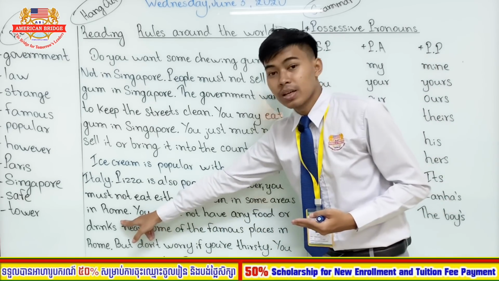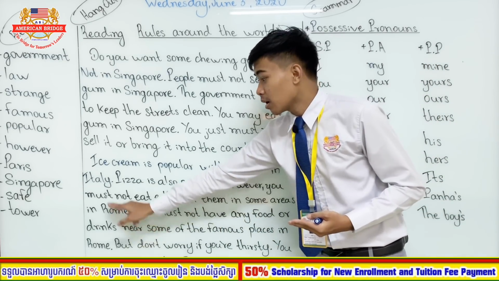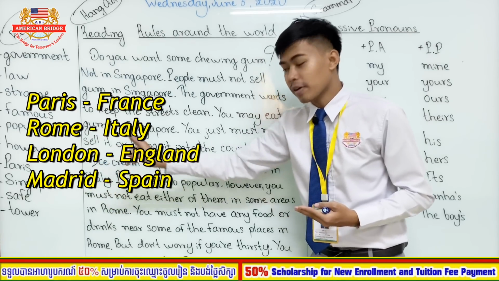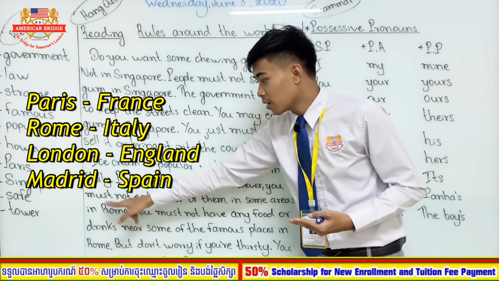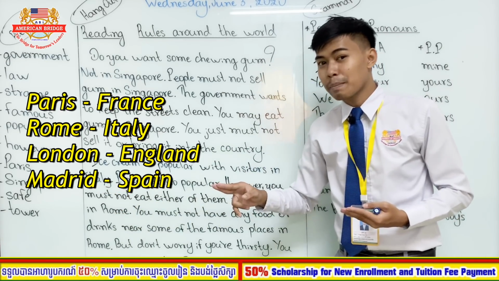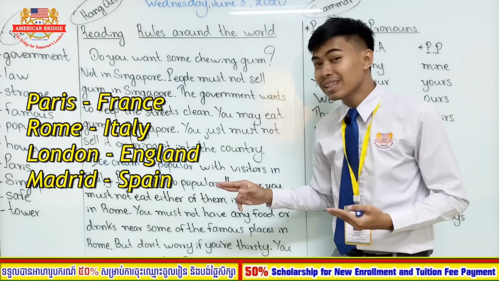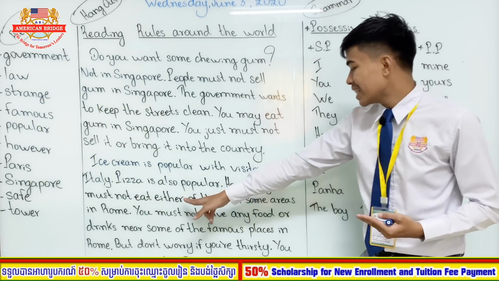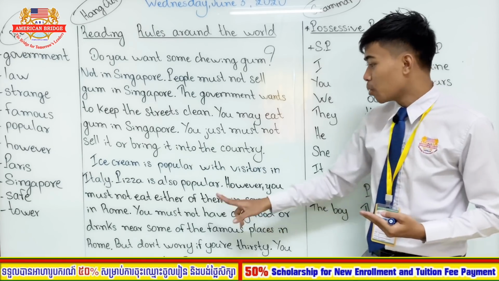You know Rome? Rome is the capital of Italy. Okay, so Paris is the capital of France. Rome is the capital of Italy. London is the capital of England. Right? Madrid is the capital of Spain. Okay, so however, you must not eat either of them in some areas in Rome.